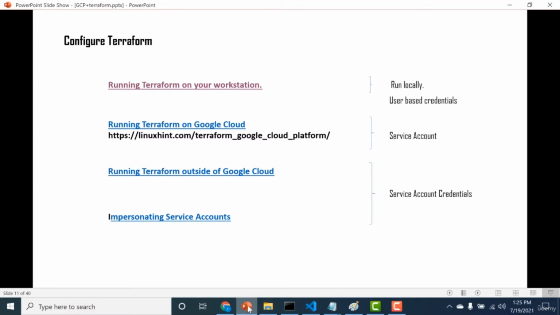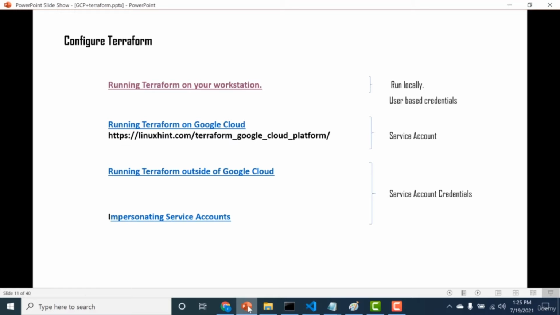Now you could also use your service account credentials, that is the service account keys, to connect your GCP with Terraform. You would want to do that if, let's say, you're creating a CI/CD and you're running your Terraform in an instance that is not within GCP. You could run either using your credentials directly or you could impersonate a service account. So I'll be showing you those two versions as well.